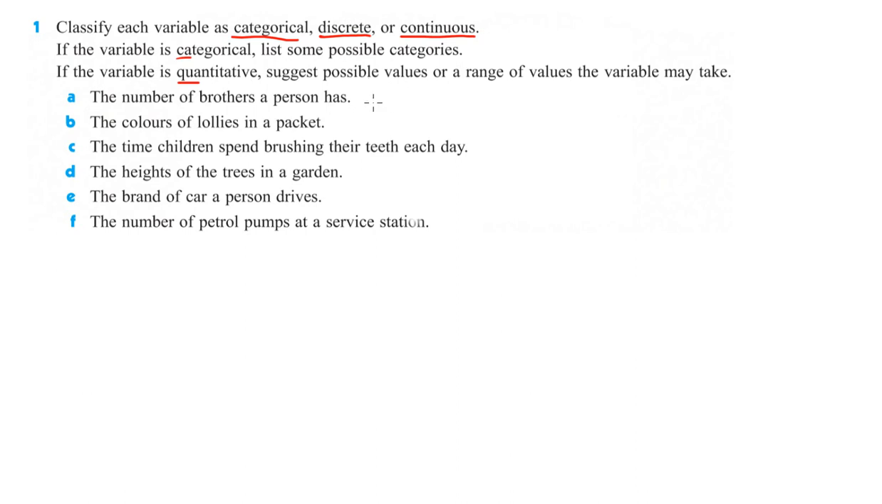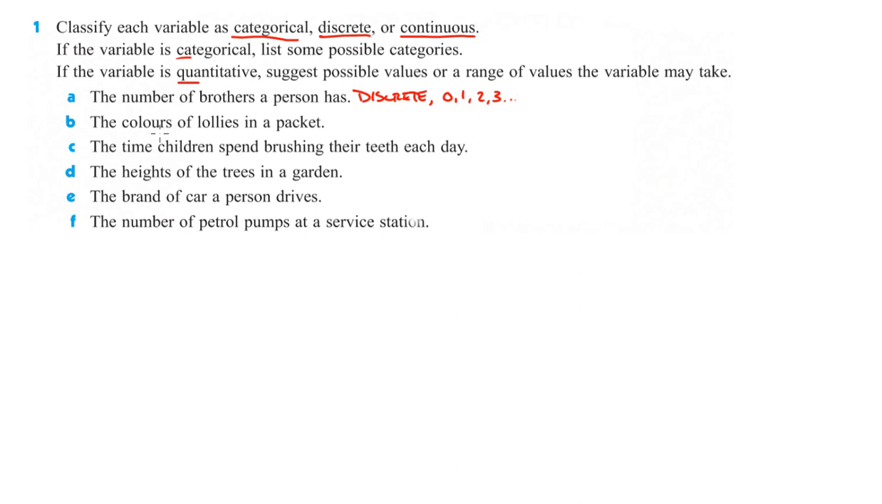That's something that you count by whole numbers: 0, 1, 2, 3, 4, 5, and so forth. Since you're counting by whole numbers, that means it is discrete. Then it asks us, if it's quantitative, which discrete and continuous both are, to suggest possible values or a range of values, so 0, 1, 2, 3, and so forth and so on.